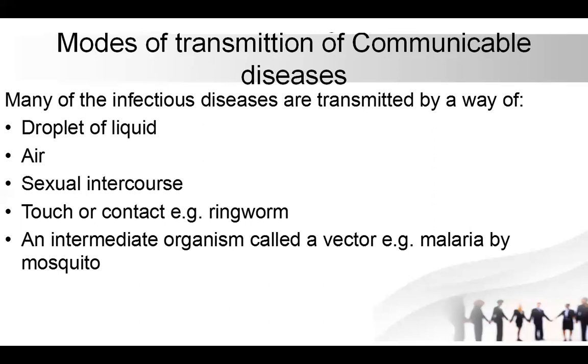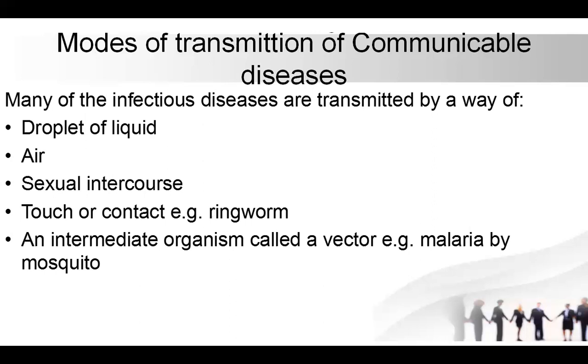The third one is sexual intercourse, where individuals interact sexually, so there will be transfer of those diseases which are transmitted by sexual intercourse, such as STDs. The other one is touch or contact, whereby infections are transferred by contact with the infected person.